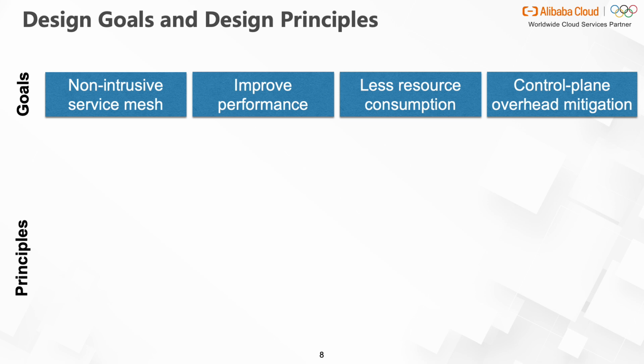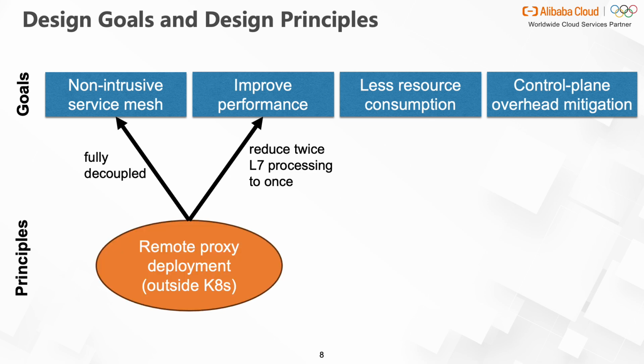Based on the above analysis, we have the following 4 design goals: non-intrusive service mesh, improved performance, less resource consumption, and control plane overhead mitigation. To achieve these goals, our first design principle is deploying the proxy outside the K8s cluster. Through full decoupling, we can achieve a non-intrusive service mesh. The remote proxy can also improve performance by reducing the twice L7 processing to once.